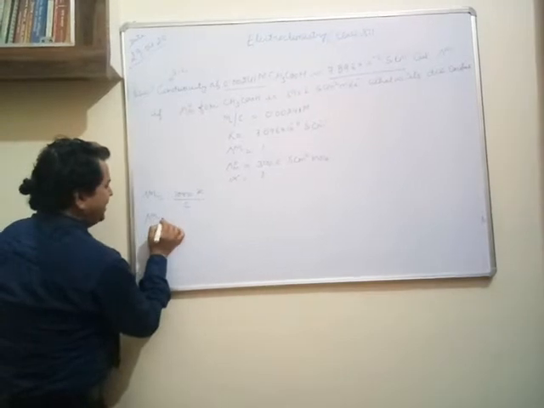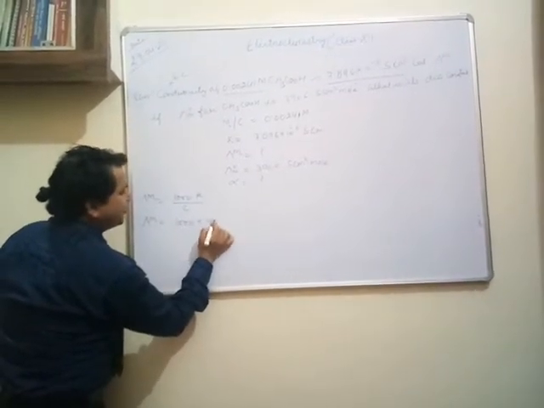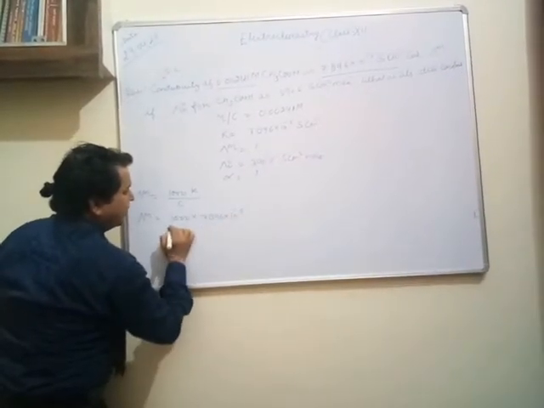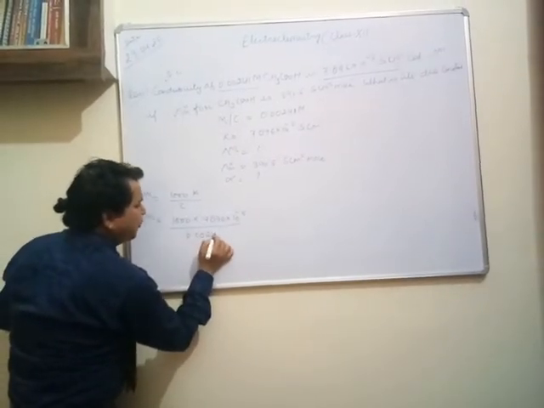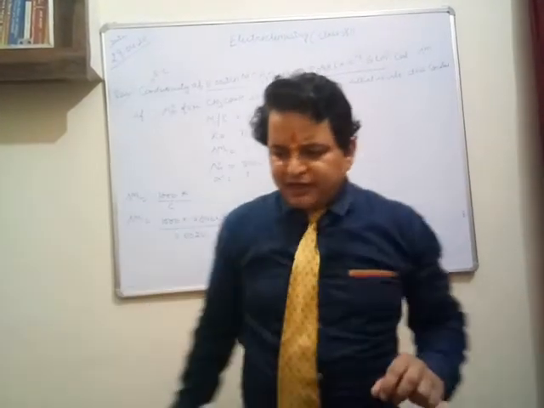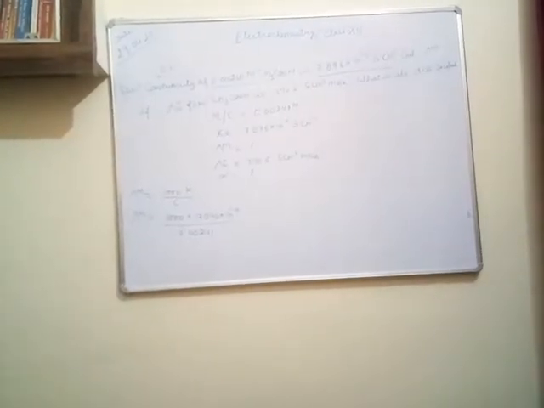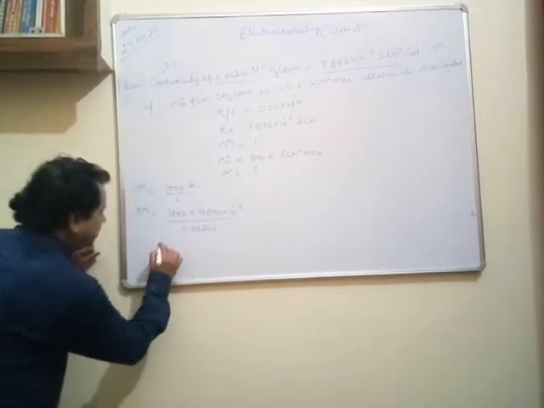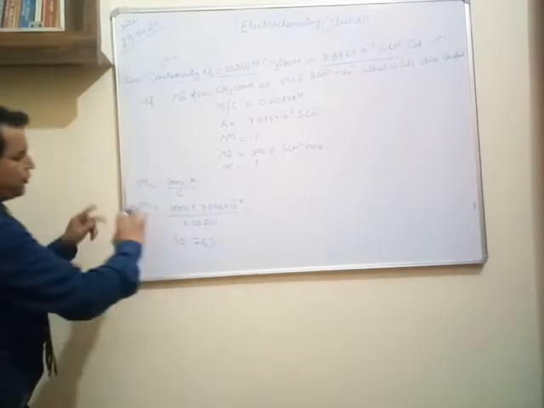So lambda m is equal to 1000 into 7.896 into 10 raised to power minus 5, upon C, which is 0.00241. If you calculate it, it will be 32.763.